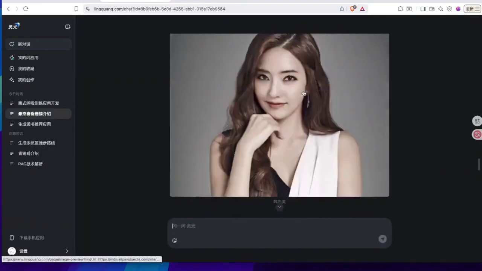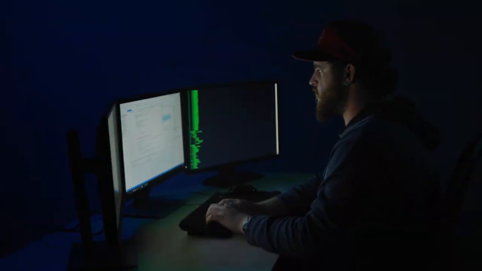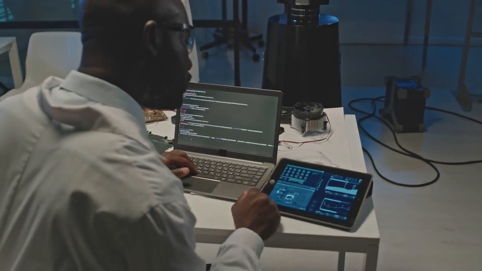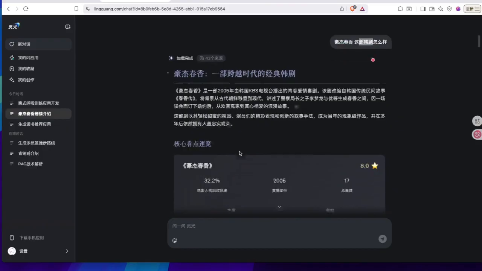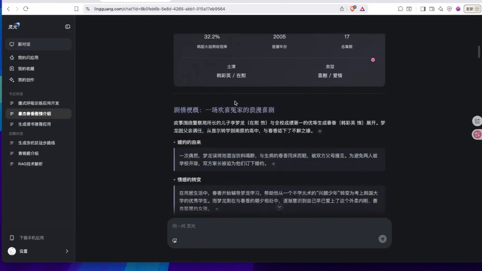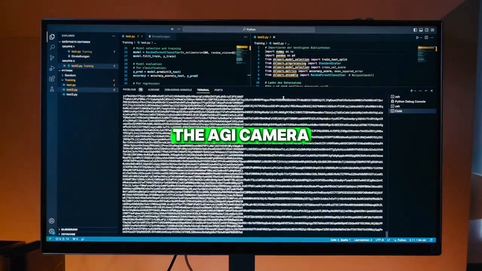Ask it to help you understand a historical event or an economic principle, and it gives you a dynamic scene instead of paragraphs. People weren't prepared for this. For the first time, learning felt physical. Information wasn't static. It was something you could touch, move, manipulate, and play with. This is what made LingGuang jump from another AI assistant to something that feels like the future: the AGI Camera.